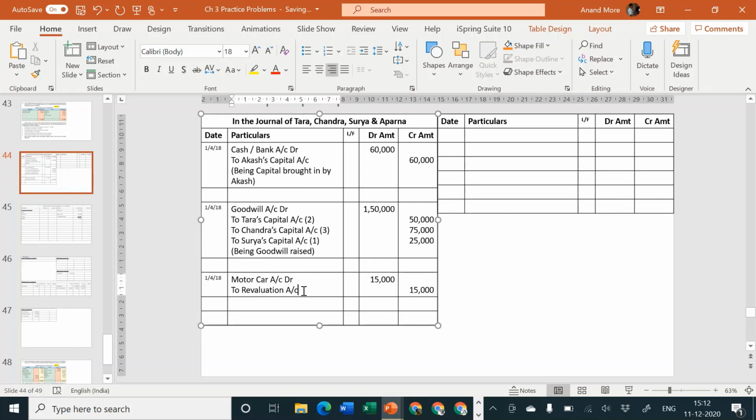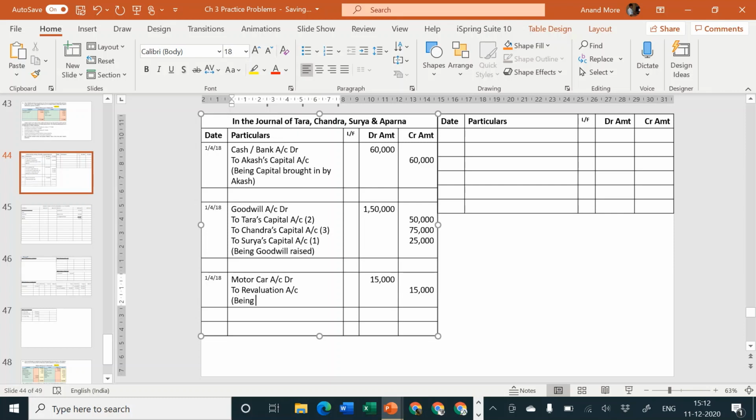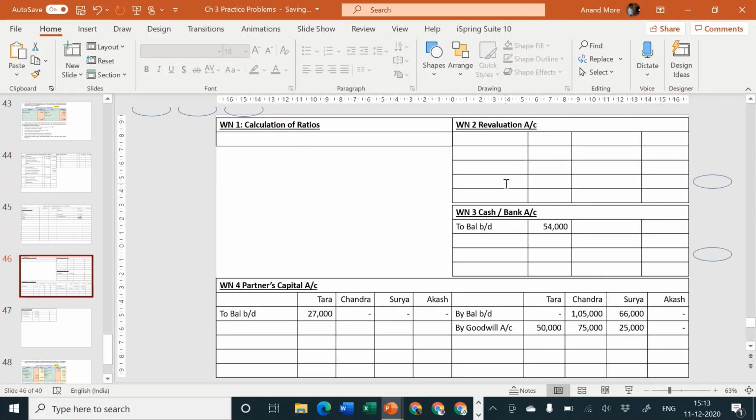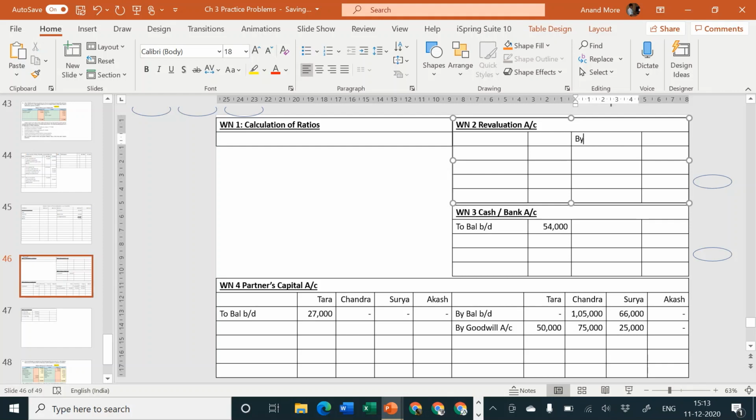Being value of motor car appreciated. So one effect will be add to motor car. Second effect will be revaluation account credit side because it's a profit. So I'll say by motor car 15,000.